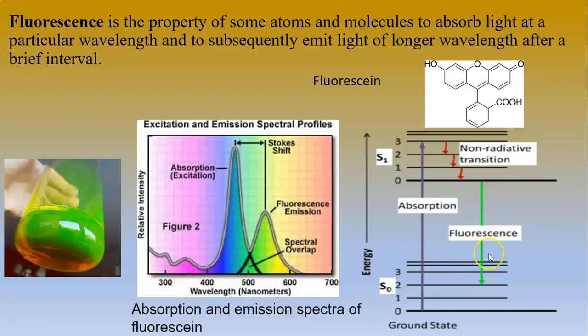To know which color is emitted, we record an emission spectrum and we get a spectrum like this, and we get a band around 520, and this 520 is the color of green light.